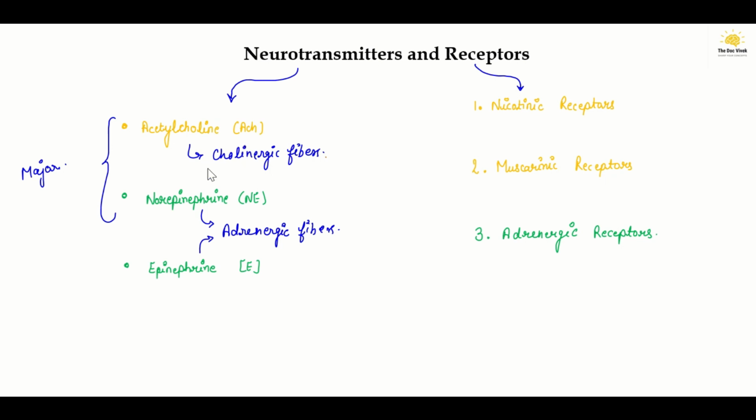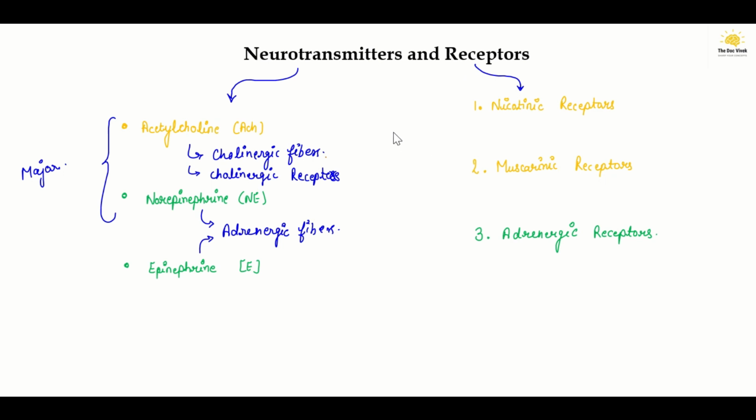As the fibers releasing acetylcholine are known as cholinergic fibers, in the same way the receptors which bind to acetylcholine are known as cholinergic receptors. Now let's move towards the receptors involved in the autonomic nervous system.